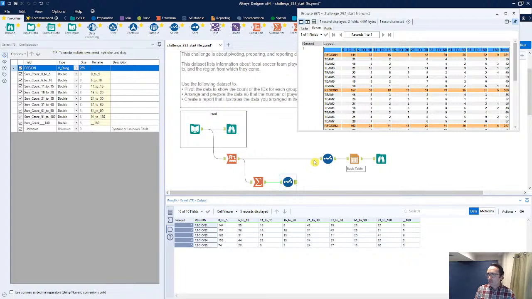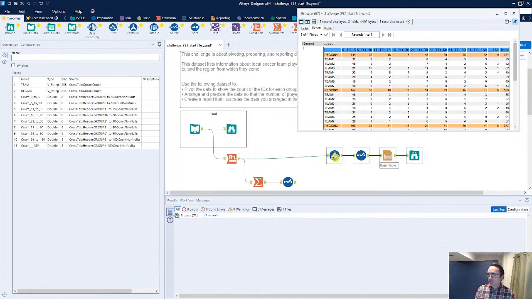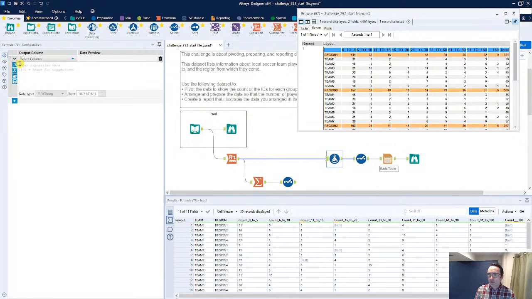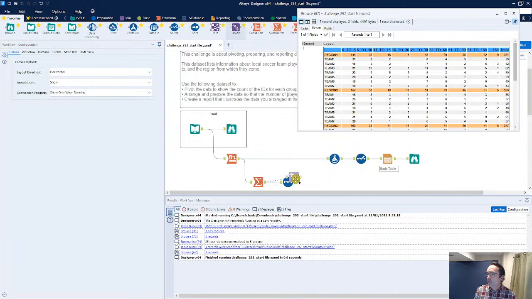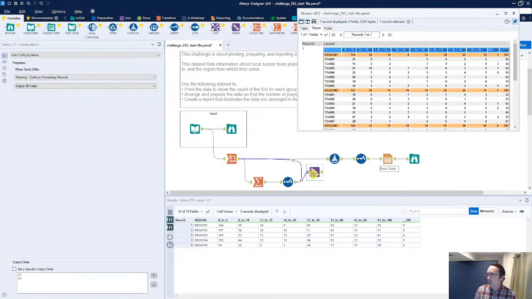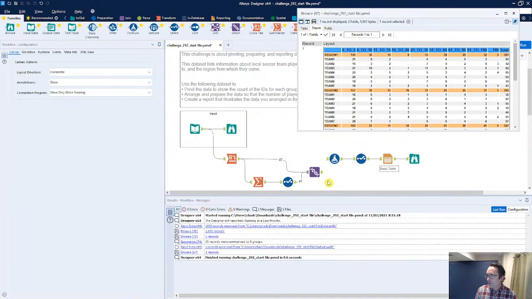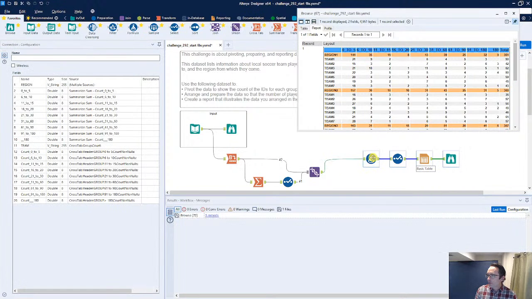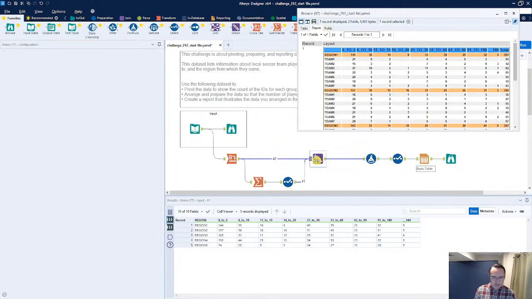We can do this a couple of different ways, and I'm going to take a way that I know is going to create the best experience. Before we even start, let's begin with that union tool. So I'm going to union in our regions, and union in our totals with all of our other information. Now we should have all of this data nicely stacked back together.